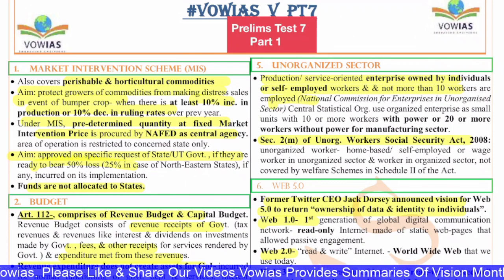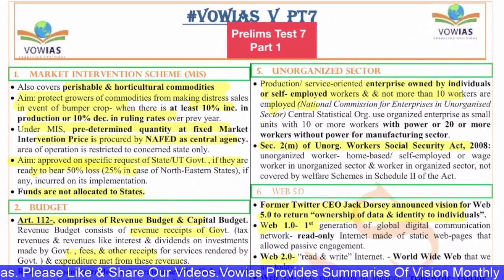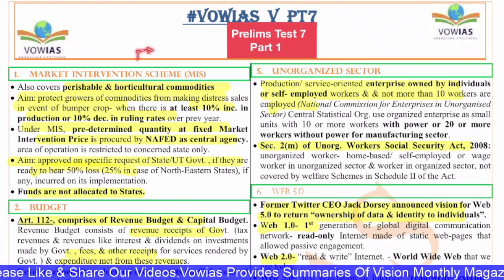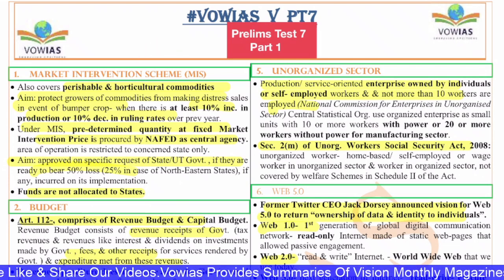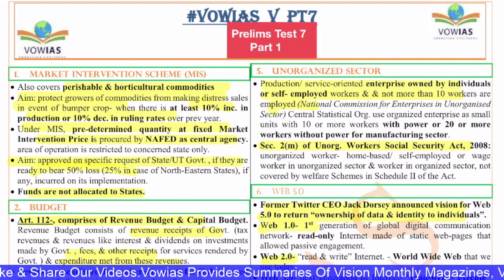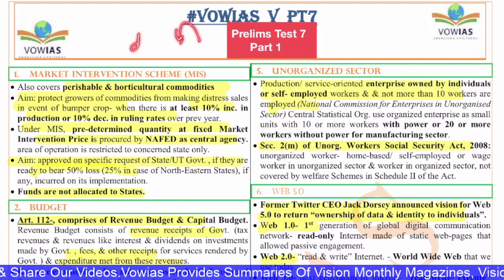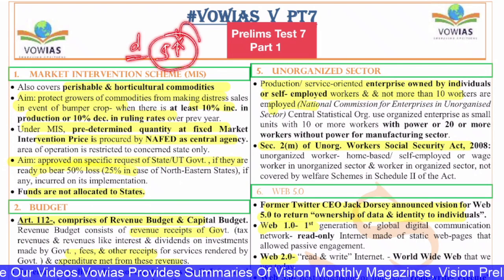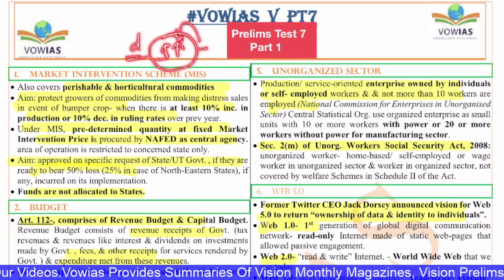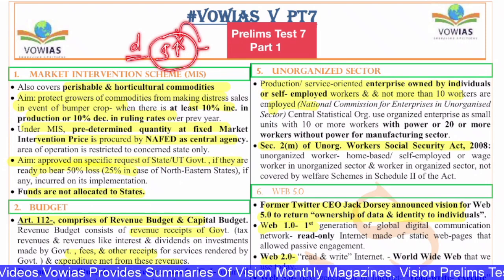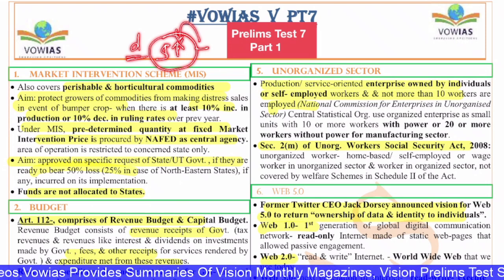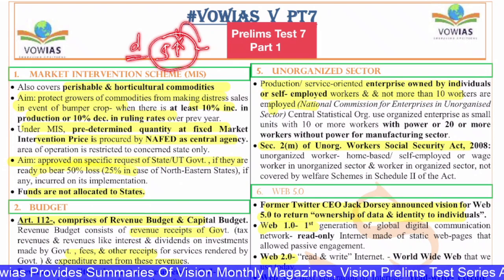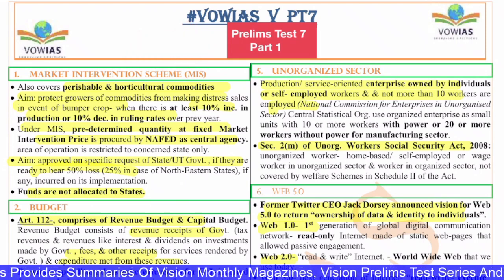to protect the growers of the commodities from making distressed sale in the event of bumper crop, because if you see the agricultural commodities, their price is determined by the demand and supply. So when the demand is constant and when the supply is more, the prices will fall. Demand is same and the supply is more, so the prices will fall. So during this time, the farmers tend to sell all the produce at a very low price, so that is not remunerative for them. So what the government will do is the government will intervene and ensure that the farmers don't sell their produce at a distressed price. That is called the market intervention scheme.